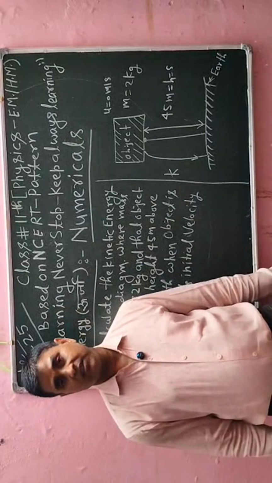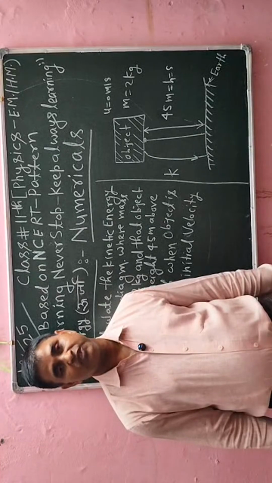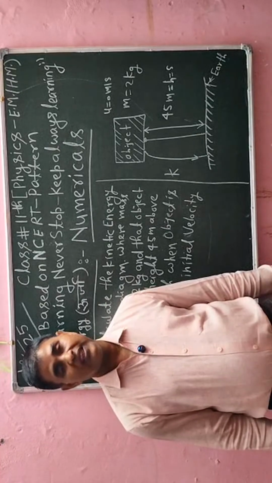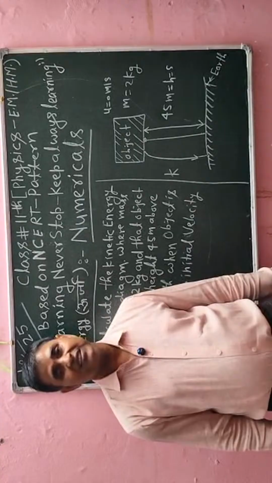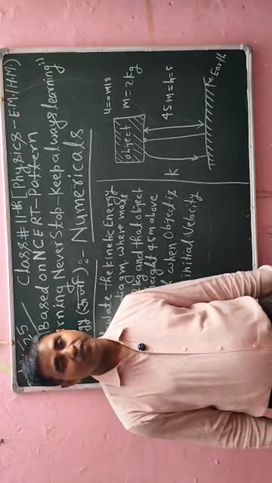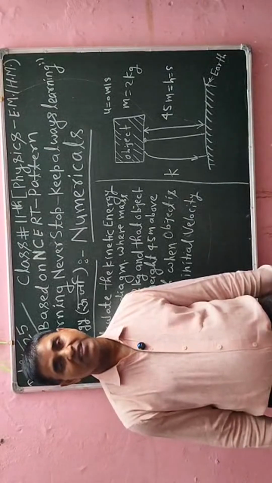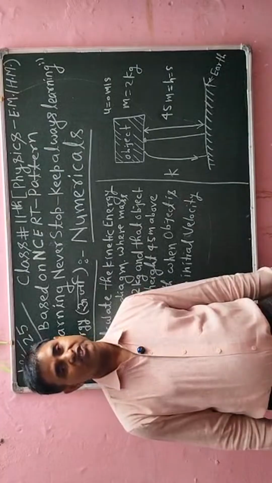Scientist Albert Einstein gave a formula, that is E is equal to mc square, where m is the mass of the object and c is the velocity of light in vacuum, and its value is a fixed value, that is 3 into 10 to the power 8 meter per second.